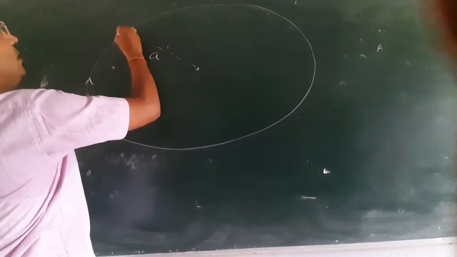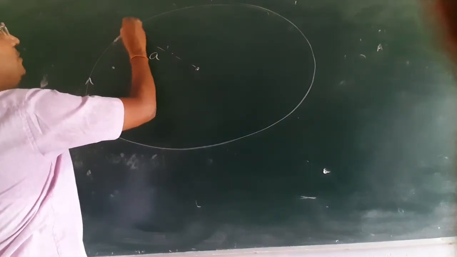Why am I assuming this? Because in order to find the value of magnetic field, we have a single law, and that law is called Biot-Savart's law, and that law is applicable for small current elements only.